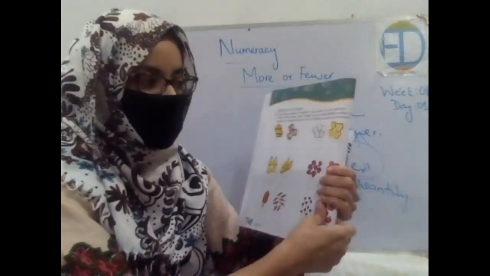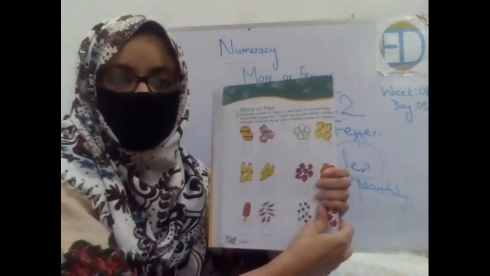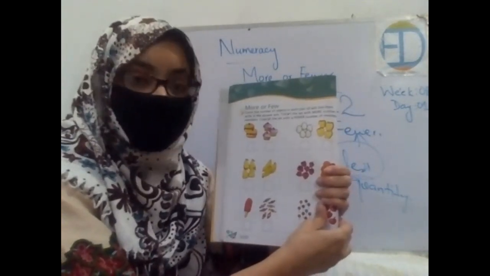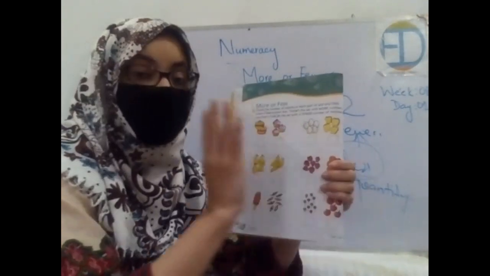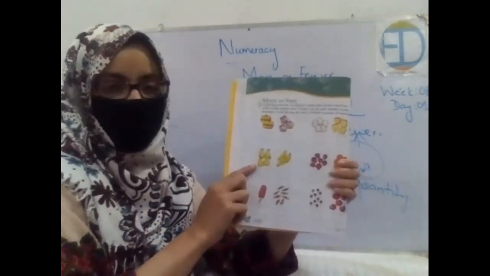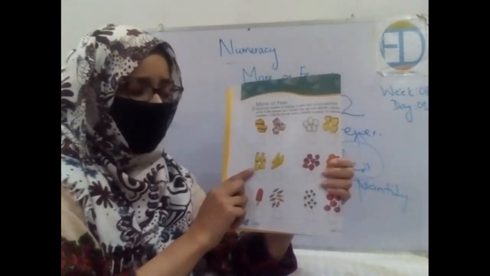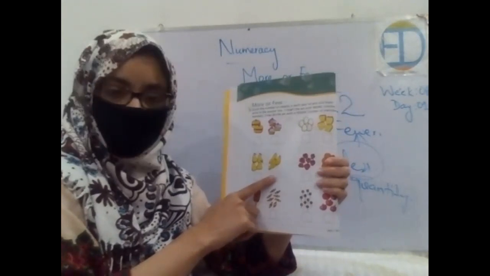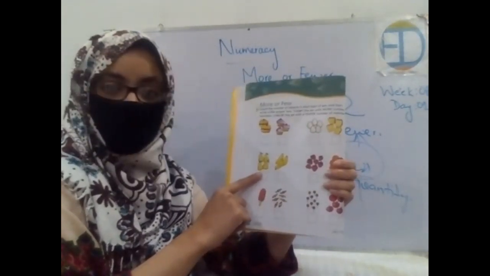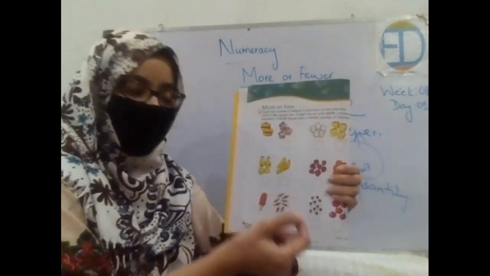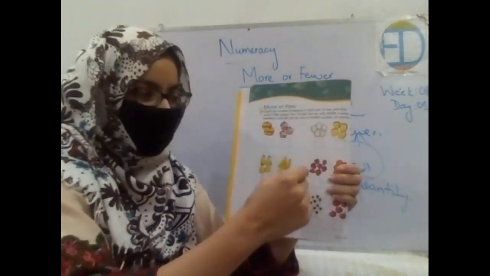What is in more quantity, breads or eggs? Eggs. Why? Because eggs are 5 and there are only 4 slices of bread, right? Excellent. Look at this one. How many bananas are there? 3. And how many cherries are there? 4. So which is in more quantity? Excellent. Put a tick over it.